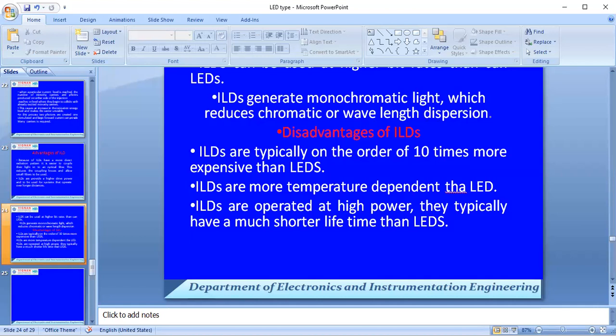Did you observe the difference between those optical sources and detectors, students? Have you got that difference?